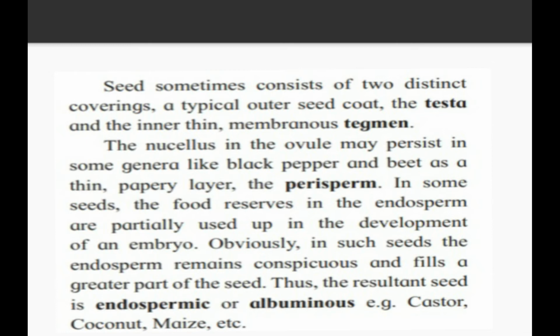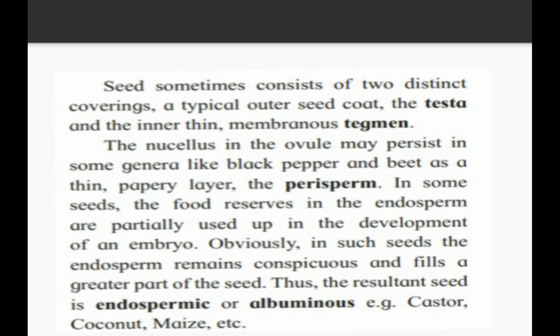In some seeds, the food reserves in the endosperm are only partially used up in the development of the embryo. So whenever a mature seed contains reserved food material, it is said to be the endosperm, and the endosperm provides nourishment to our embryo. Obviously, in such seeds, the endosperm remains conspicuous and fills a greater part of the seed. Thus, the resultant seed is endospermic or albuminous, for example, castor, coconut, maize, etc.